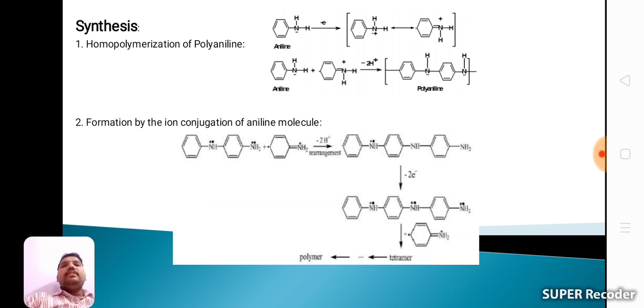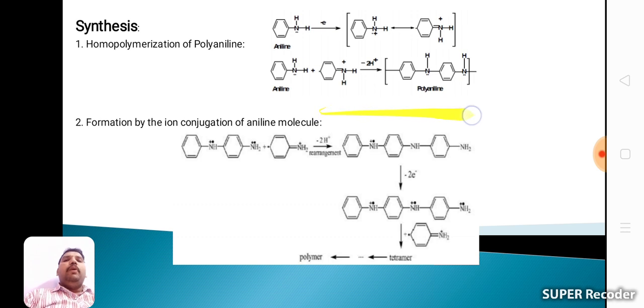Next, synthesis: homopolymerization of polyaniline, formation by the ion conjugation of aniline molecules. First, in homopolymerization, aniline loses one electron to form an anilinium ion. The anilinium ion reacts with one more aniline, which removes 2H+ to form the polyaniline structure.